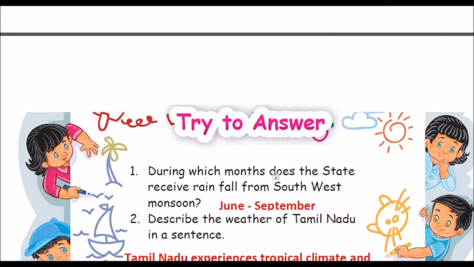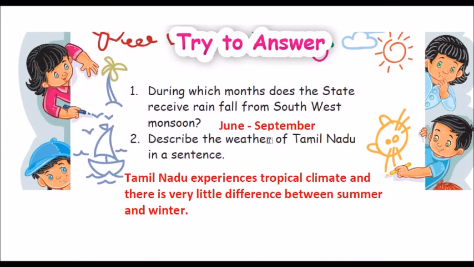Try to answer question number 1. During which months does the state receive rainfall from southwest monsoon? Answer is June to September.